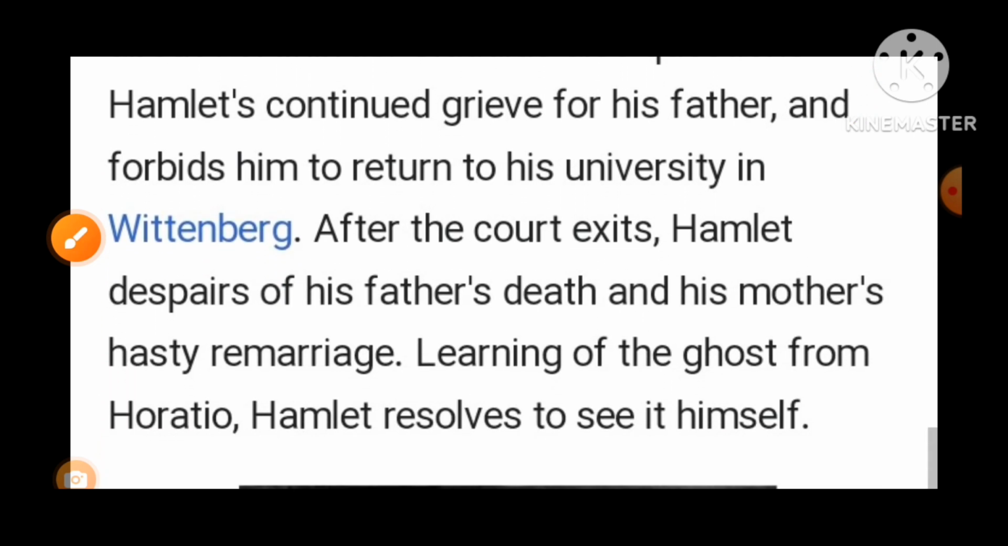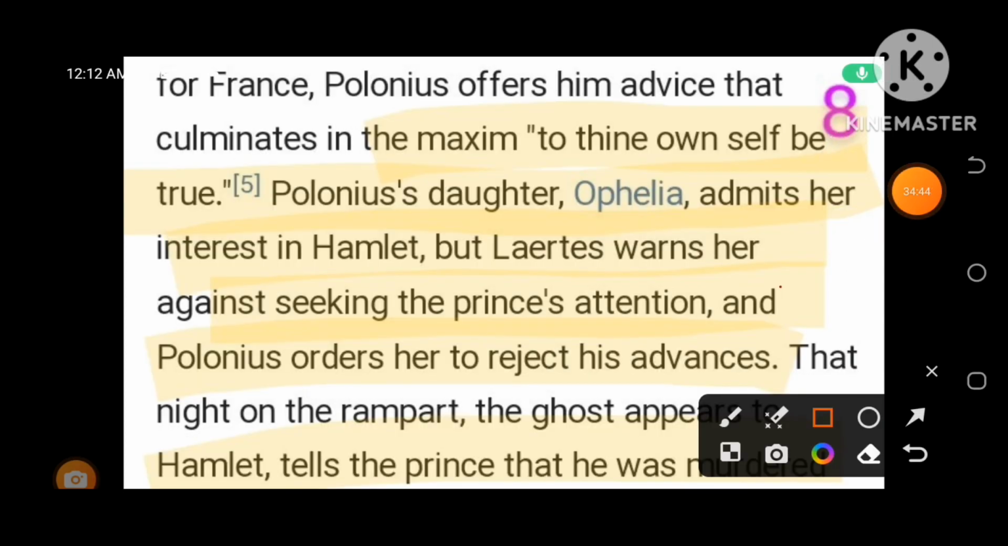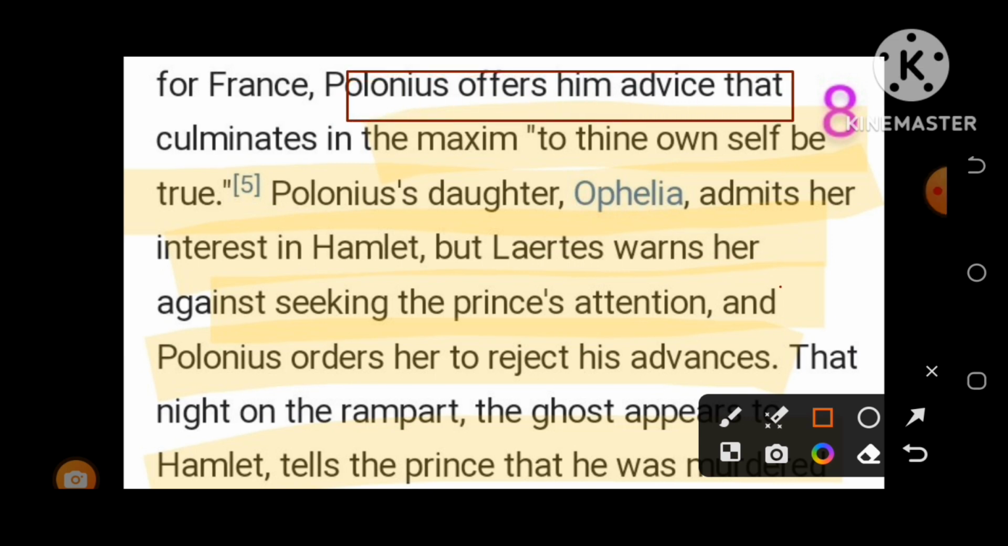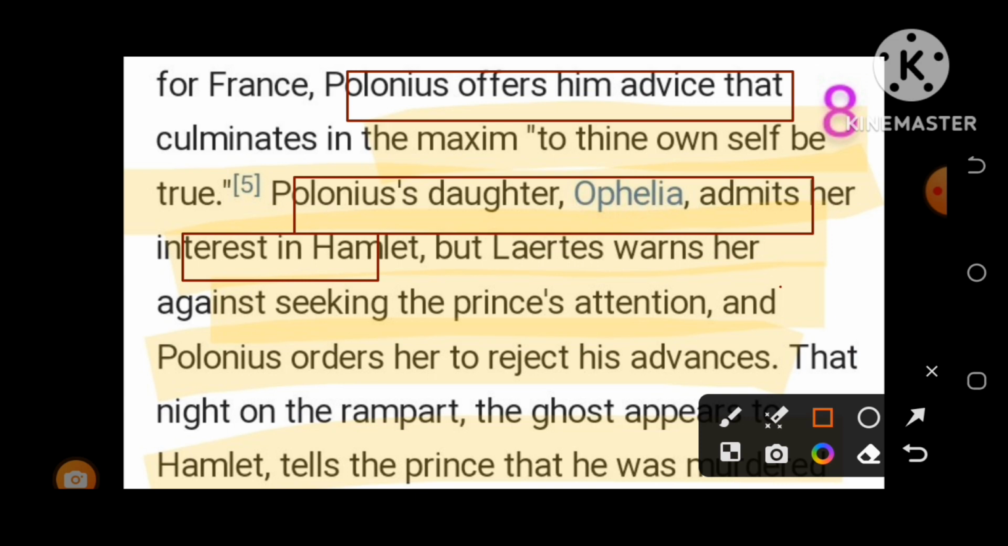Then what happened? All these things I have already discussed. Let us discuss some more things. Polonius offers him advice that culminates in the maxim, to thine own self be true. Yes, Polonius' daughter Ophelia admits her interest in Hamlet, and Laertes warns her against seeking a prince's attention.